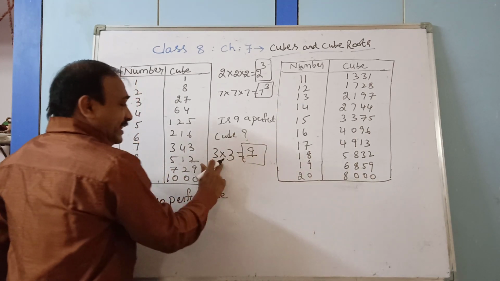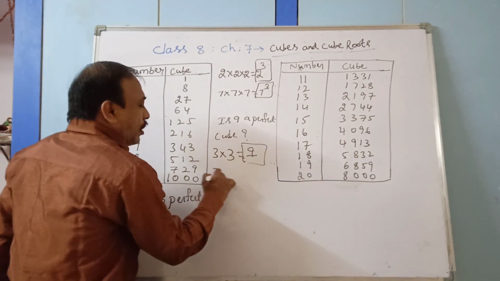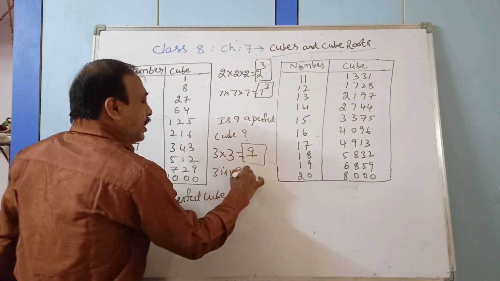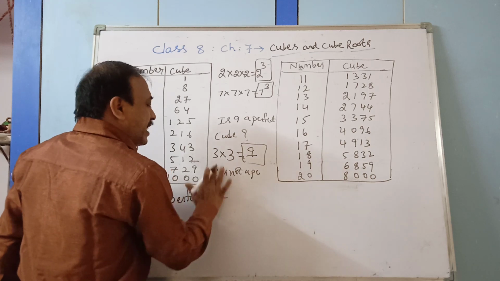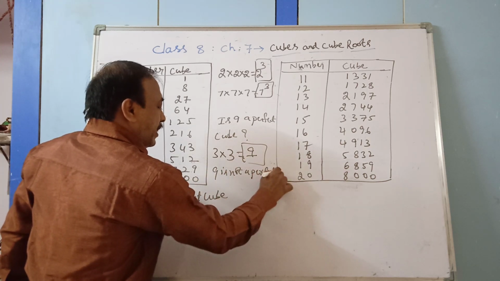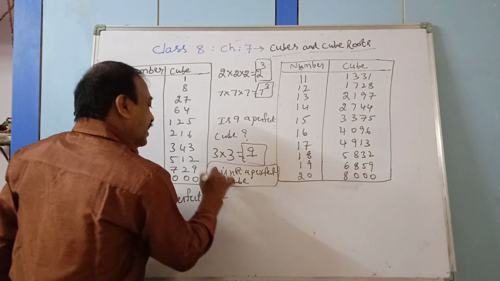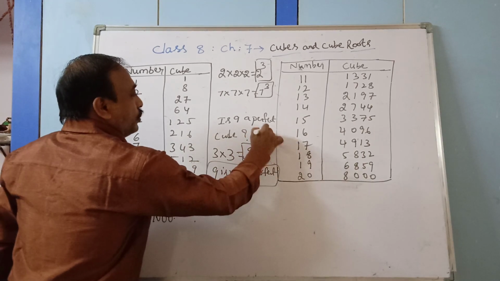Is it 3 times or 2 times? 2 times. So 9 is not a perfect cube.